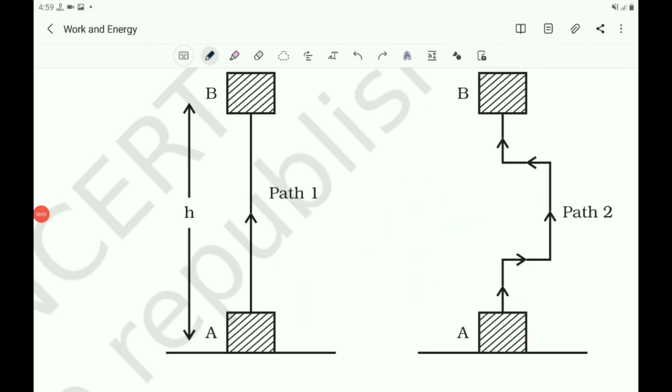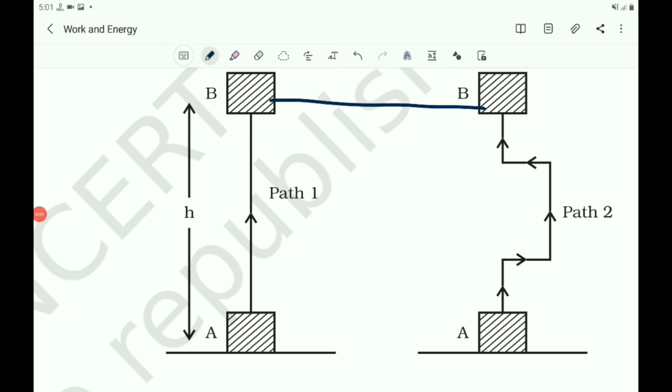One thing we have to note is that the work done by gravity depends upon the difference in vertical heights of the initial and the final position of the object, and not on the path along which the object is moved. Here the object is moved in this path in the first case. In the second case, the path is shown like this. But both of them reach the same height.